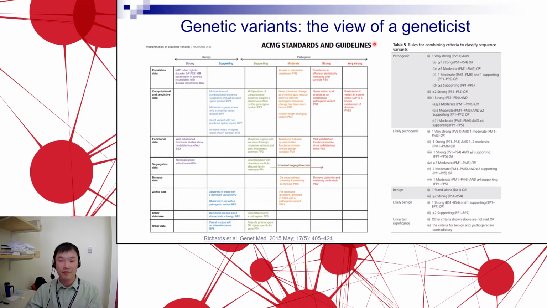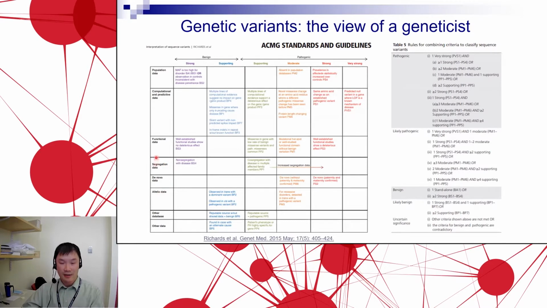This is a snapshot from the American College of Medical Genetics guidelines on how to interpret a sequence variant that we see. They go through a very complex set of criteria that depends on a number of factors, including population data, computational predictive data, functional data, and also segregation data, as well as allelic factors.